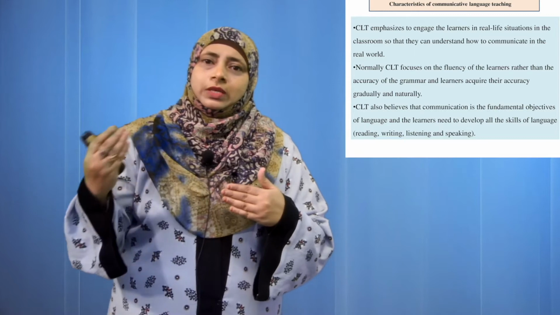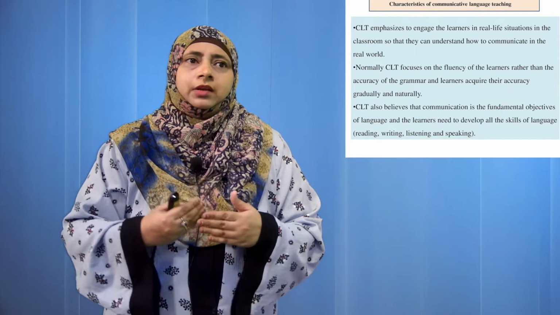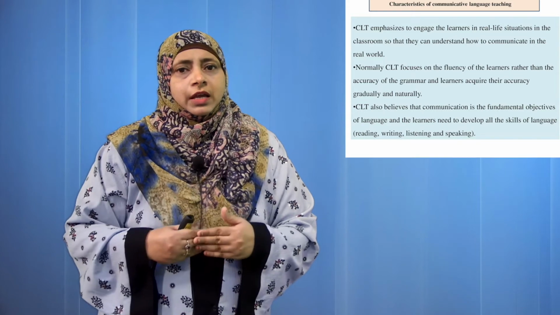They say first fluency should be developed, and this fluency will be developed only through speaking, by communicating. So, first priority should be given to fluency, then accuracy. Automatically accuracy will come because the child will know how to use the words. So, ease of the flow of the words will come along with this fluency. They said accuracy will automatically come when you have fluency. This was another characteristic of communicative language teaching.